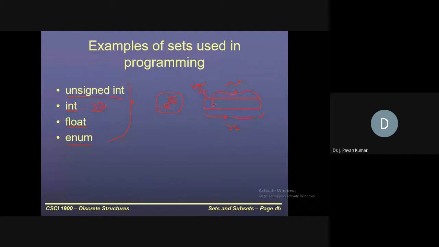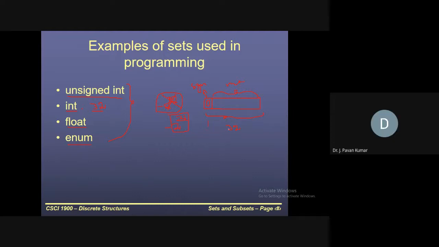Now this bit, if it is set to 0, what does it mean? It is a positive number. If this bit is set to 1, then whatever the number we have will be a negative number. So automatically, instead of minus 2 power 32, what will be the possible values? Minus 2 power 31. Why? Because one bit is already reserved for sign, that is not used to store the magnitude. So the remaining 31 bits only we will use to store the magnitude. Got my point? Yes, sir.